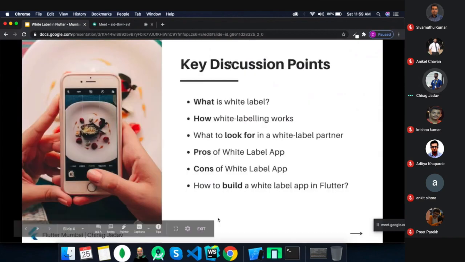So today, here are the key points I will discuss and share: what is white label, how white labeling works, what to do when inviting a white label partner, the pros and cons of white label, and the most interesting thing, how we can build a white label application using Flutter.